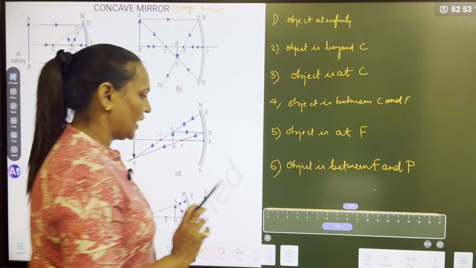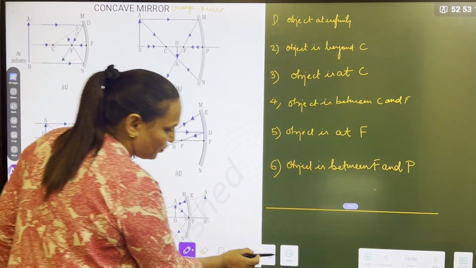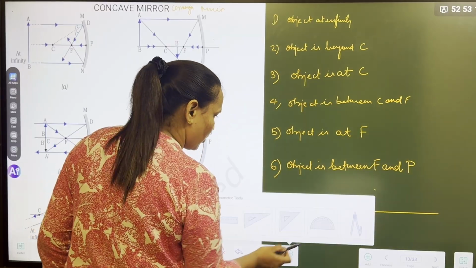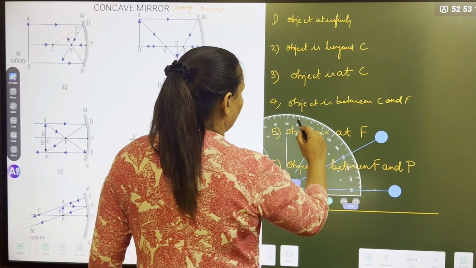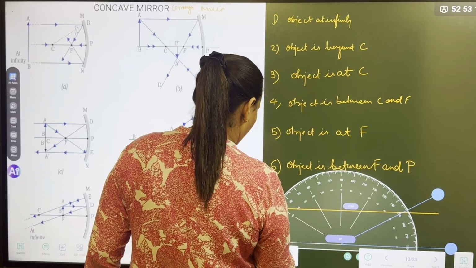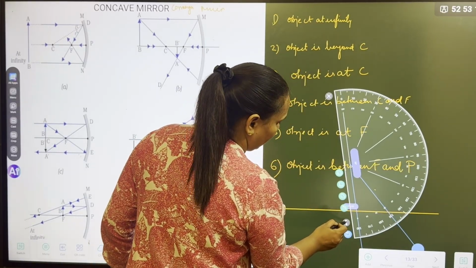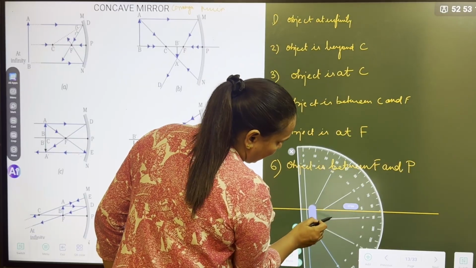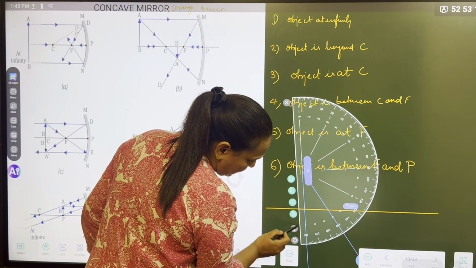It is a concave mirror. Now, take your protractor and keep your protractor at 90 degree.